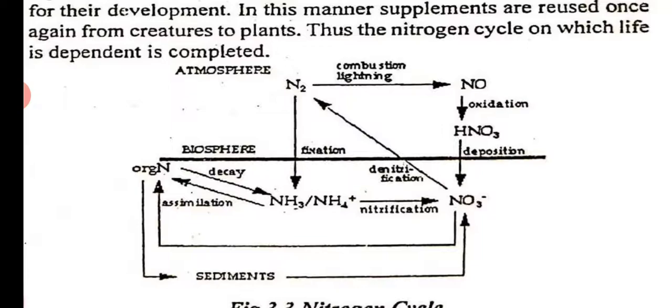Below the biosphere is underground, whatever happens there, and what is shown above are the activities which happen in the atmosphere, in the air. This is the nitrogen cycle. It is not as straightforward as the water cycle or carbon cycle, but it is also one of the important cycles, because nitrogen fixation is very important in plants, and though it is inert, nitrogen plays an important role in this ecosystem.